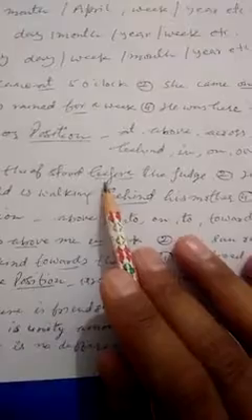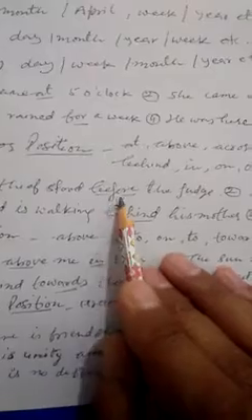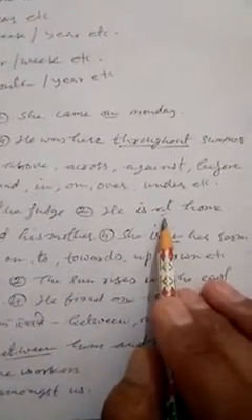So see the position of the thief and the position of the judge. For that, the preposition before is used. He is at home means place. The reference is to the place. It denotes the place. This is where the preposition at is used.